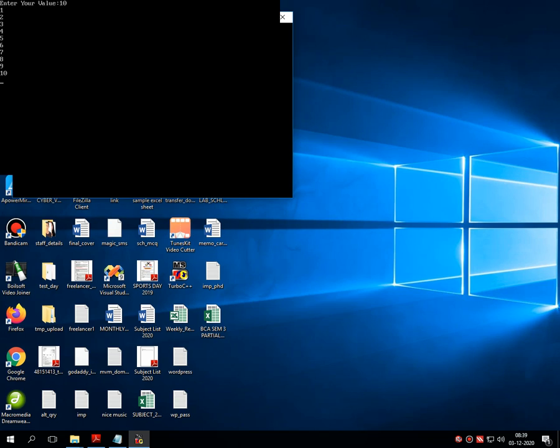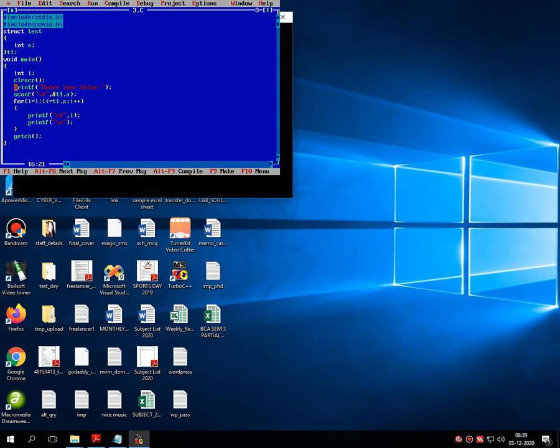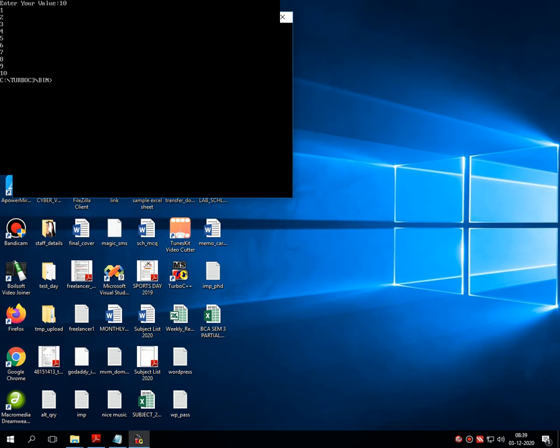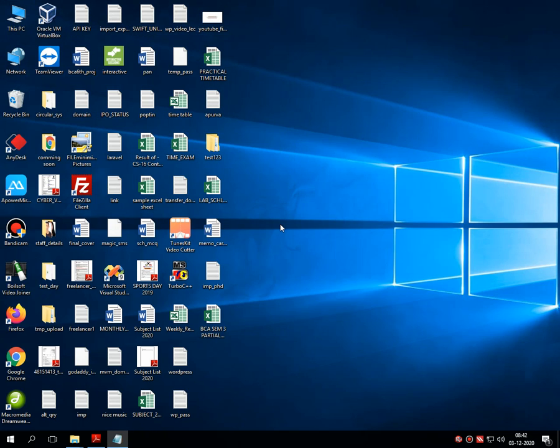So this is all about how we can use a for loop in a structure. As you can see, here the structure member called A is used, which is t1.a, declared inside the test structure. Let's see this particular program in Notepad for better visibility.